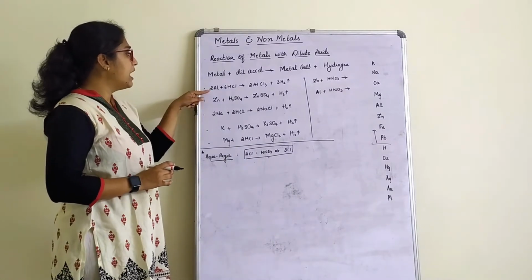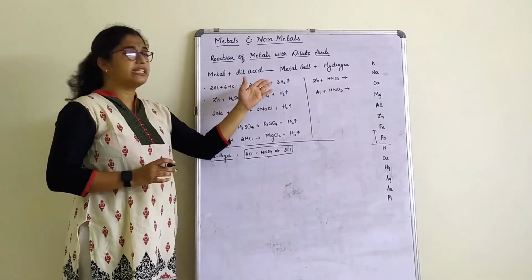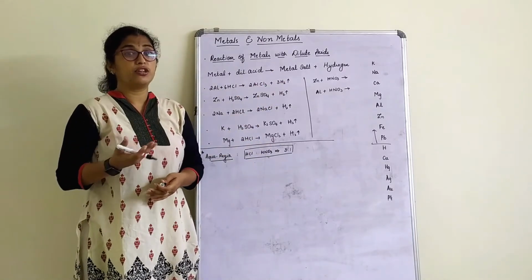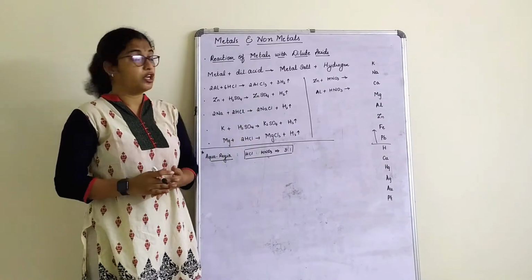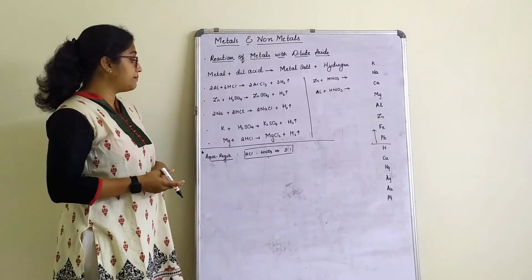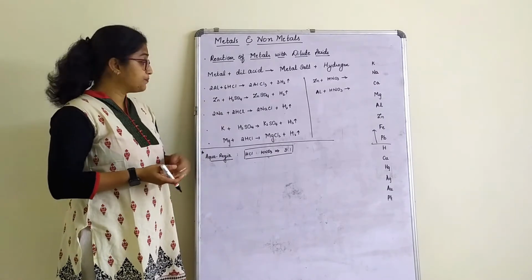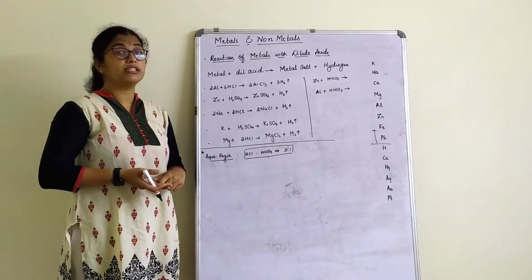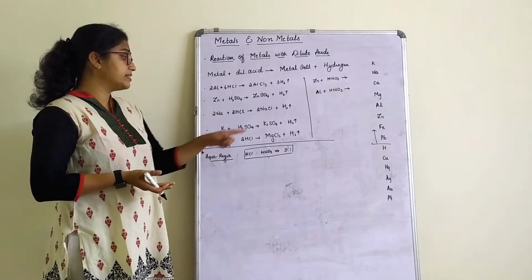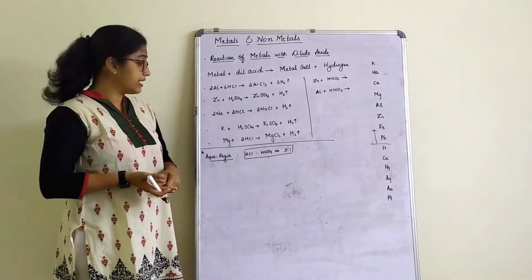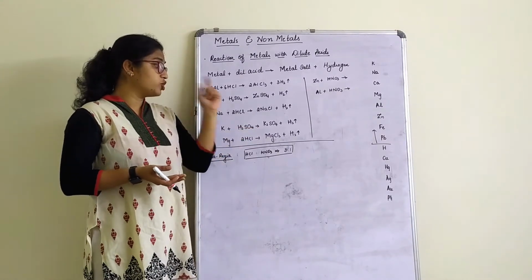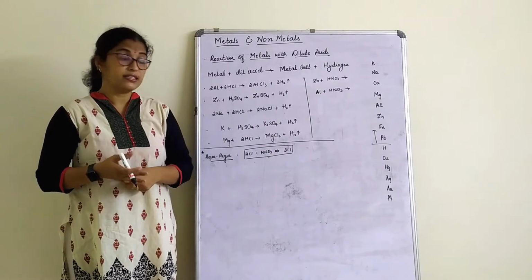Let's check here. Aluminium reacting with hydrochloric acid gives us aluminium chloride plus hydrogen gas. How do you check the presence of hydrogen gas here? Pop test. We all know that. Zinc reacting with sulfuric acid gives zinc sulfate, and hydrogen gas is liberated. Sodium reacting with hydrochloric acid gives us sodium chloride, and hydrogen gas is liberated. Similarly, potassium with sulfuric acid gives potassium sulfate, and hydrogen gas is liberated. Magnesium reacting with hydrochloric acid gives us magnesium chloride plus hydrogen gas.